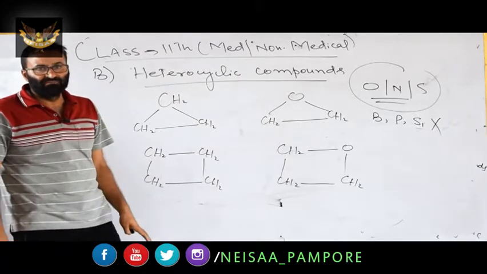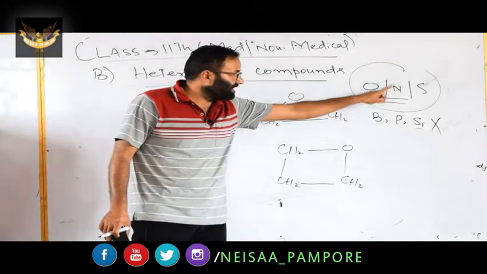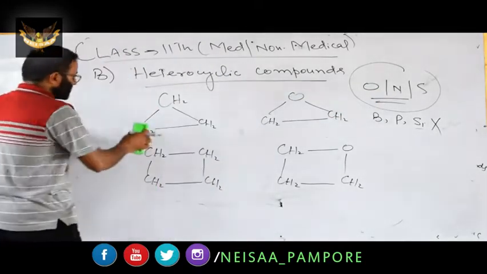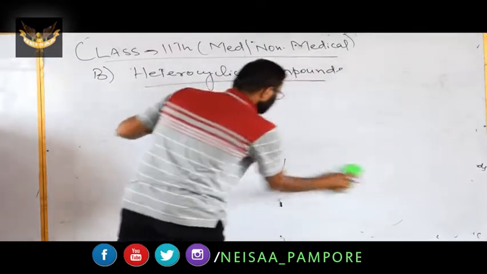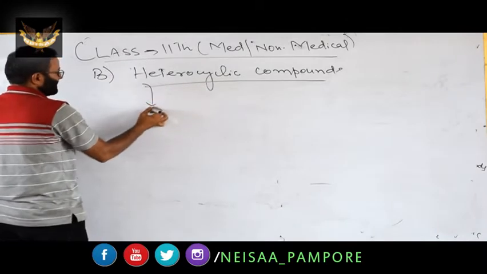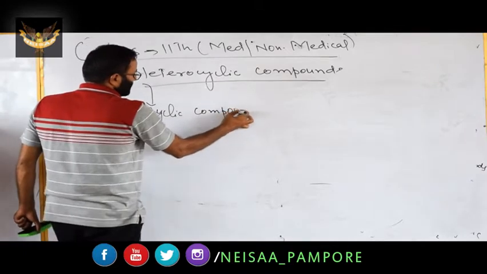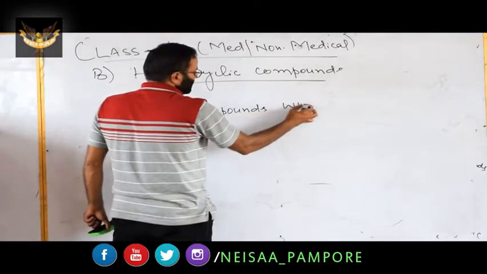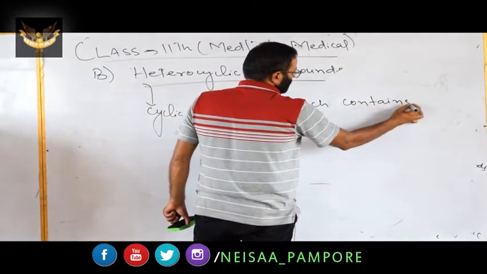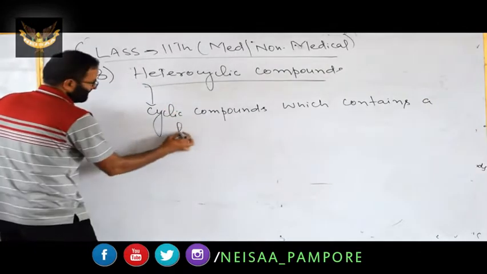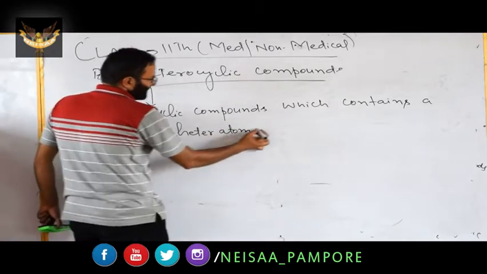These are the compounds which contain a hetero atom, oxygen, nitrogen or sulfur, in the ring of the molecular structure. You can define this class as: these are the cyclic compounds which contain a hetero atom.